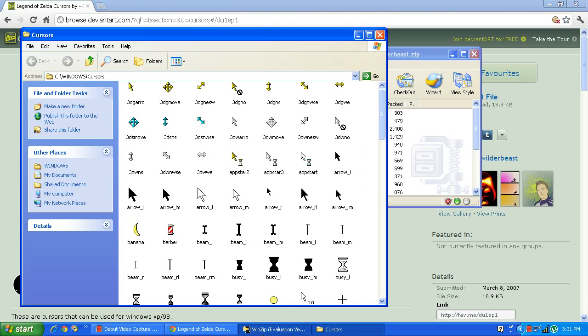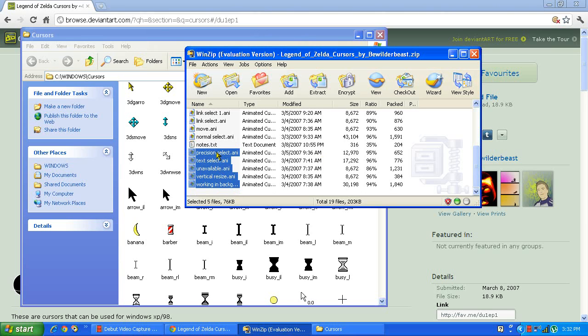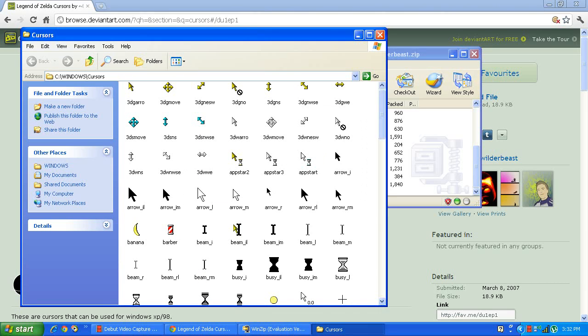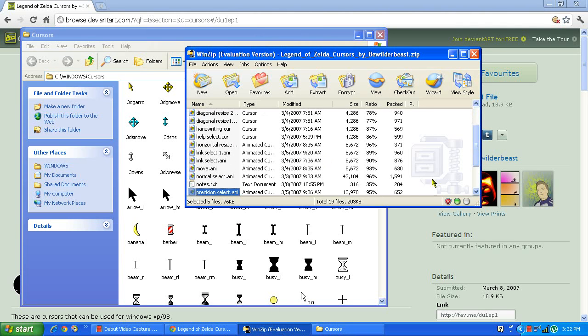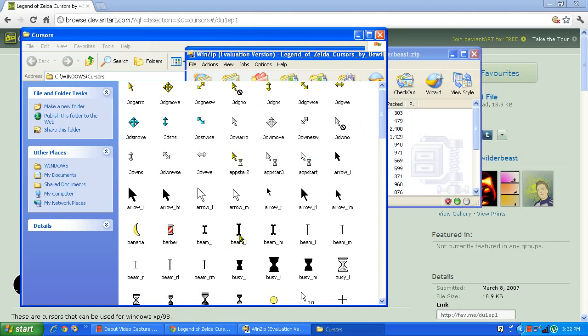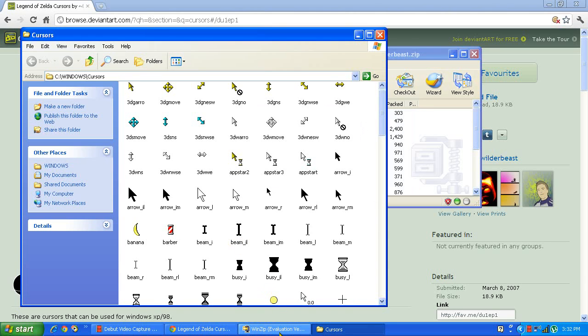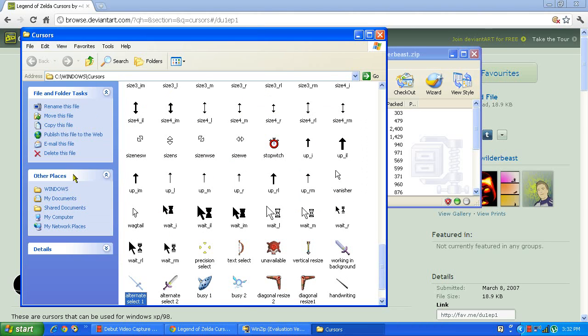Okay. And here, look, these are the files, and I don't want that one. Drag them and go up, select all these files now and drag them. And now let's search for, look, these are the cursors we installed now.